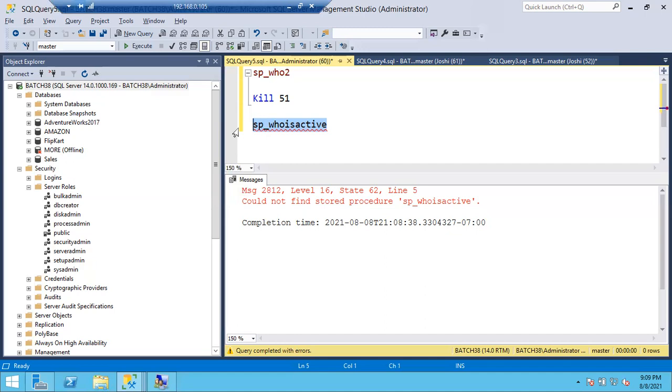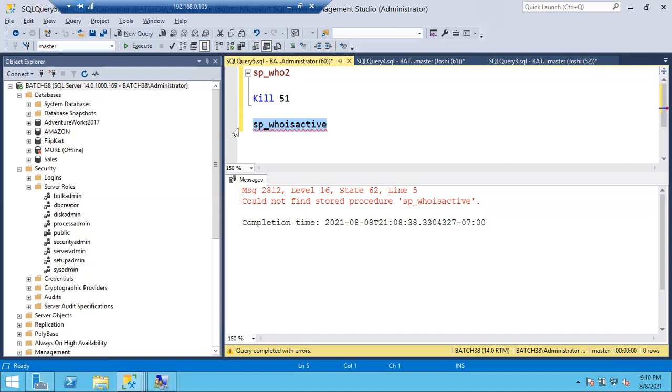Usually 70% of organizations will create this stored procedure. If there is no stored procedure, suggest them. We can create sp_whoisactive so that we can track each and every session, since how many hours they are running, how much percentage is completed. So in case you are selected for a startup company, and they don't have sp_whoisactive, you can suggest it.